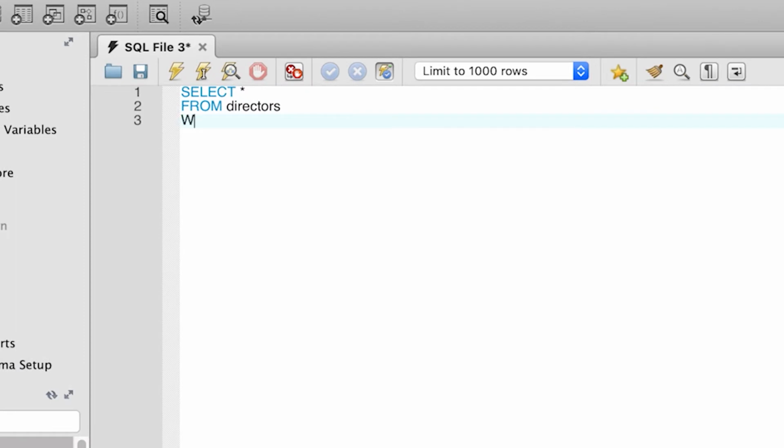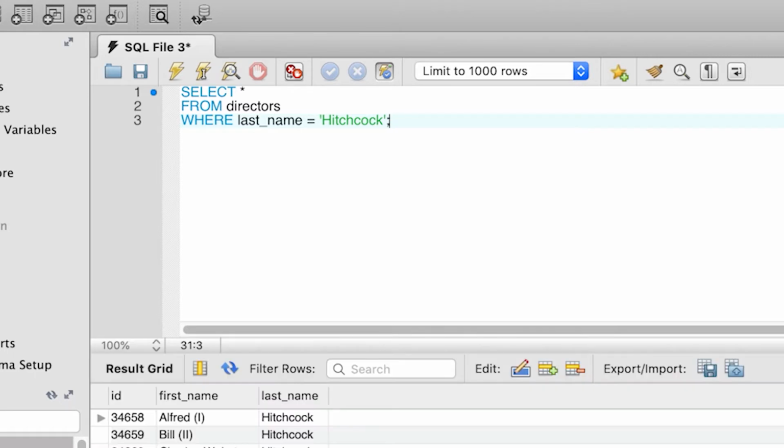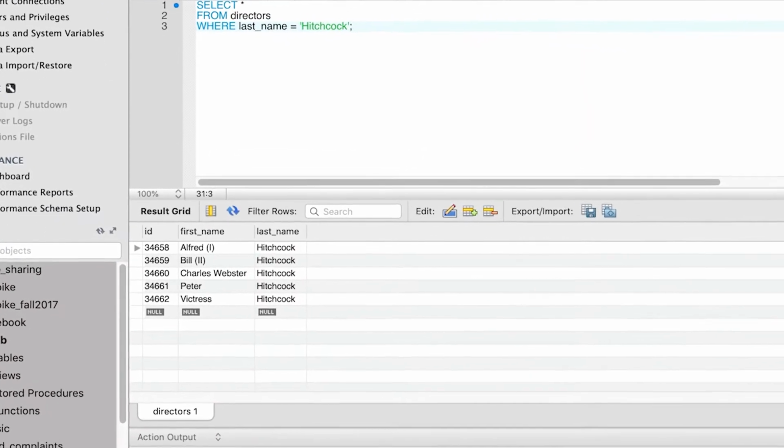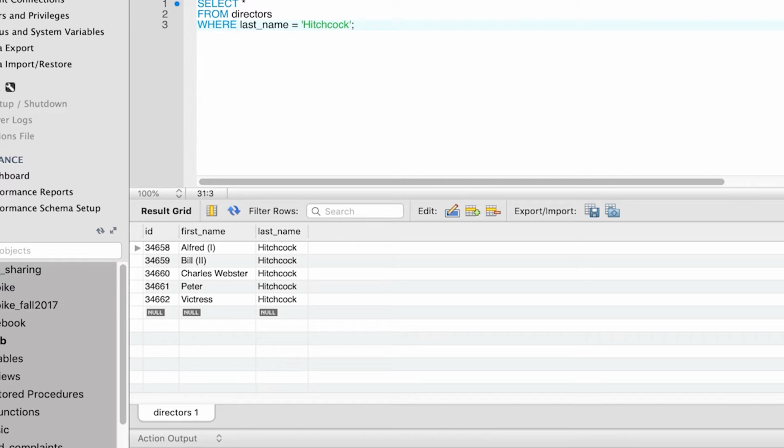We want to find the entry for Alfred Hitchcock in the directors table. So we go and try to select star from directors where last name is equal to Hitchcock. In this query, we are using just the last name because I wanted to see the results. So take a look at the results and notice that we get back quite a few Hitchcocks. Alfred, Bill, and so on.